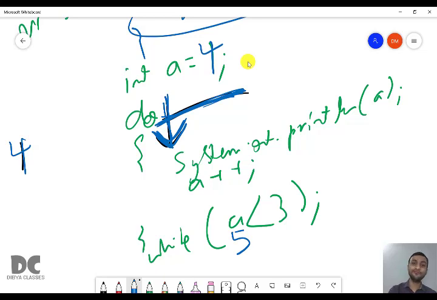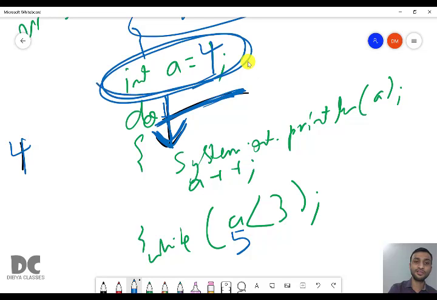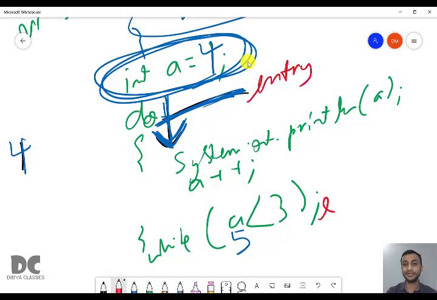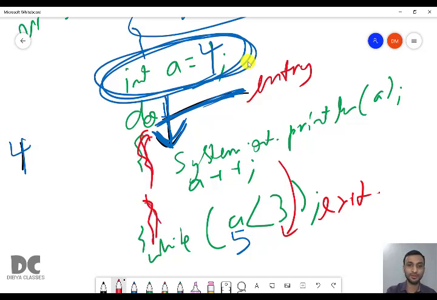Okay, so even if it is false in the starting stage, we are still entering the loop, because we are not checking in the entry, but we are checking in the exit. So this is an exit control loop. We are checking when we are trying to come out of the body of the loop. Therefore, this is known as exit control.